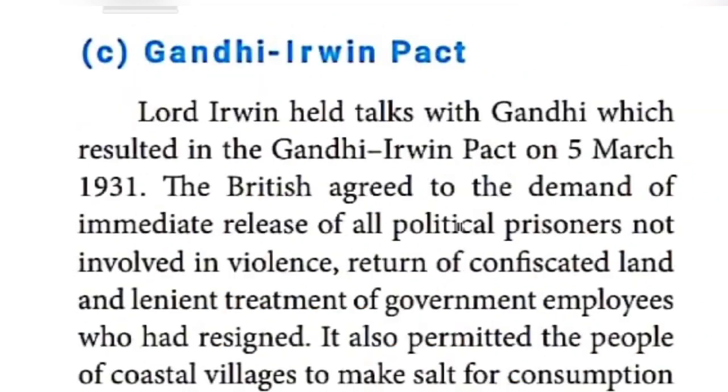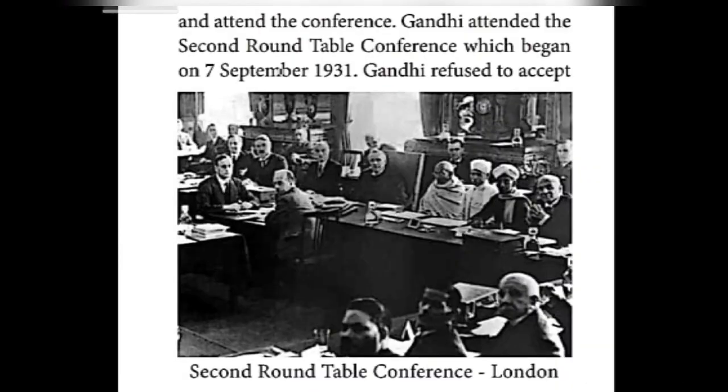The next, children, you can check it in your book: the second round table conference. Whatever Gandhiji demanded was accepted by the British. So he agreed to attend the second round table conference, which was conducted in the year 1931.